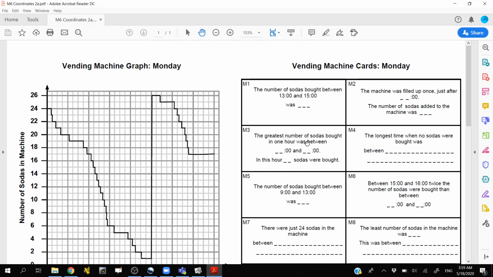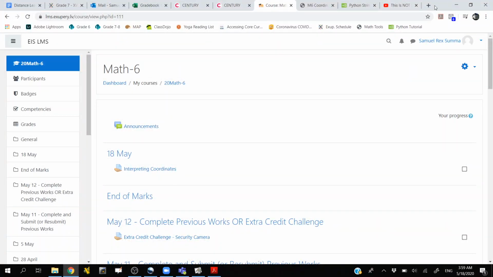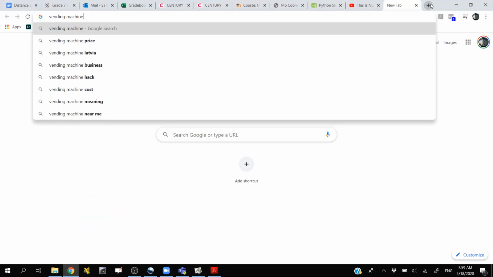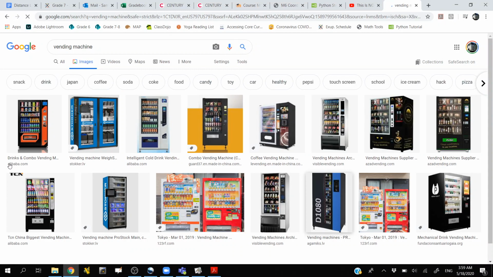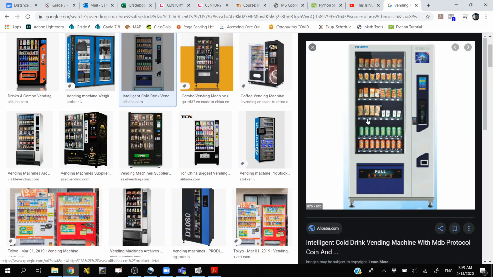The last thing was vending machines is going to be the next activity I'm going to give you guys today. So when you see vending machines, I just want to make sure you know what they are, which means I should have pulled up a picture. Vending machines just sell candy and soda pop usually. The one we're looking at sells soda pop, so it's going to be like this, where it's full of soda pops, punch in your numbers, and the soda pop drops out.